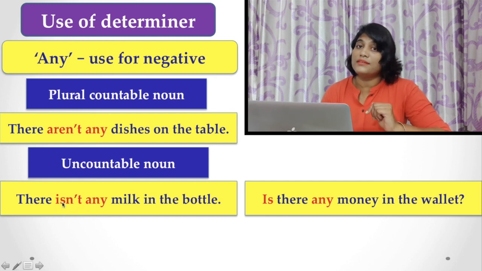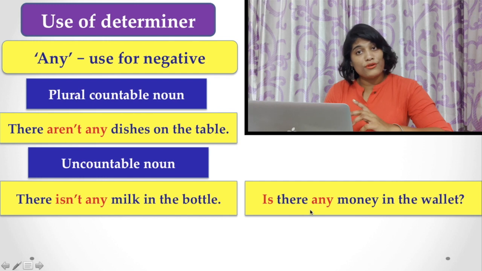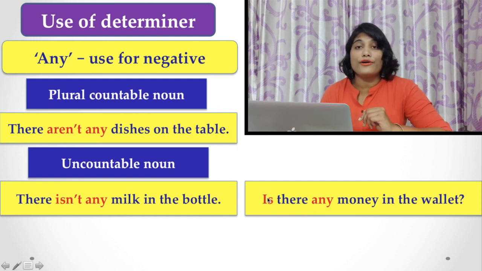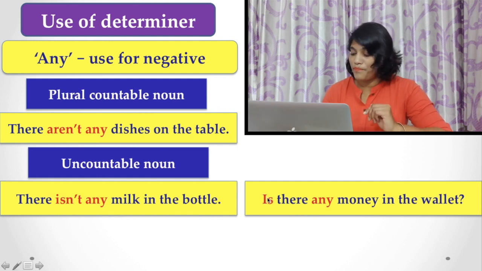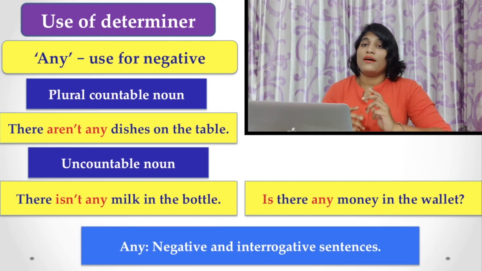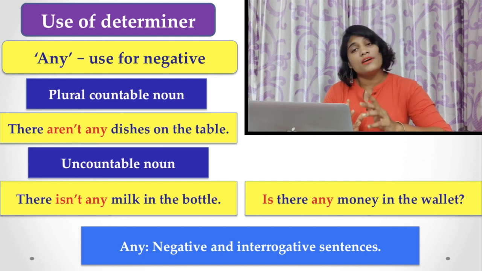Here the verb is a singular verb. Is there any money in the wallet? Of course, here you find the verb is singular in number. So the common thing about the determiner any is that it is used both for negative and for interrogative sentences.